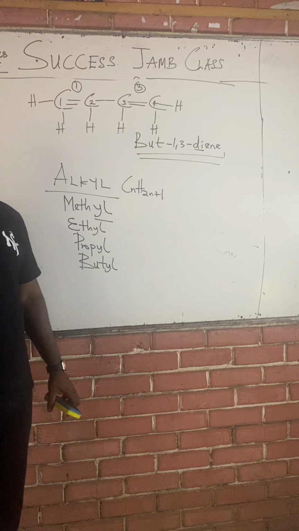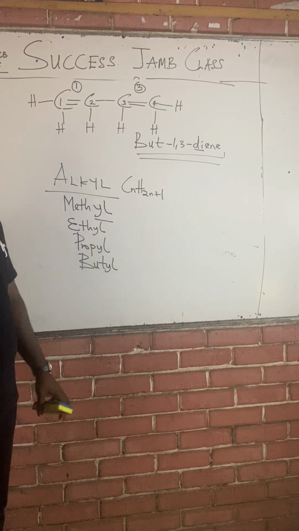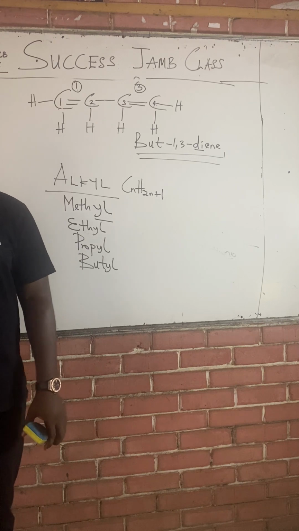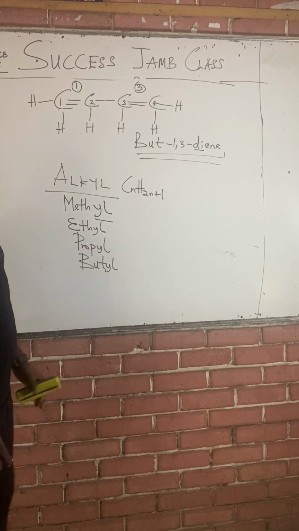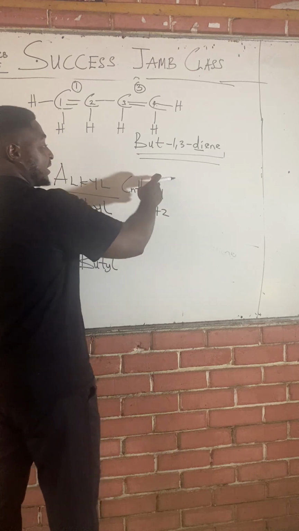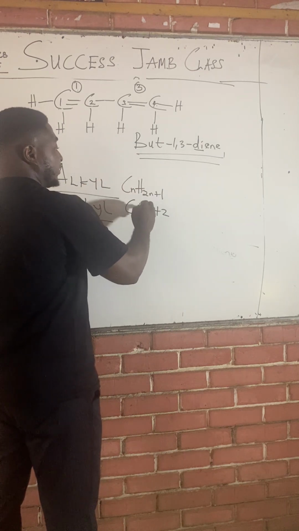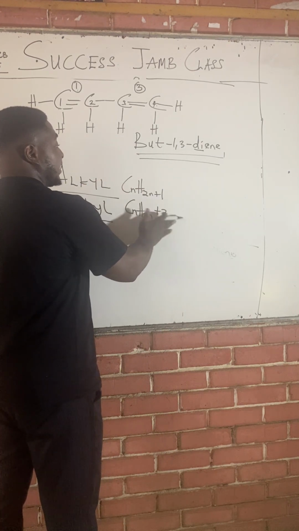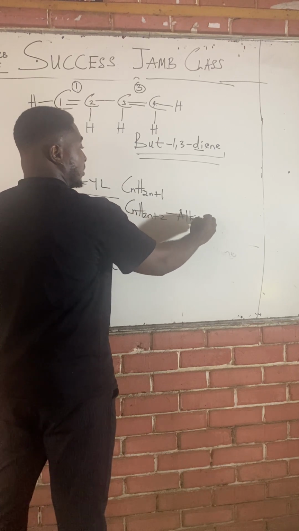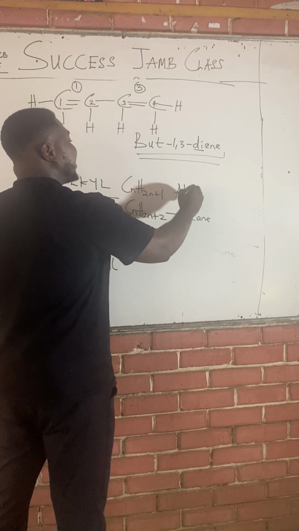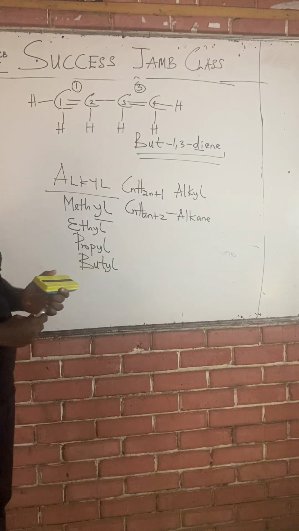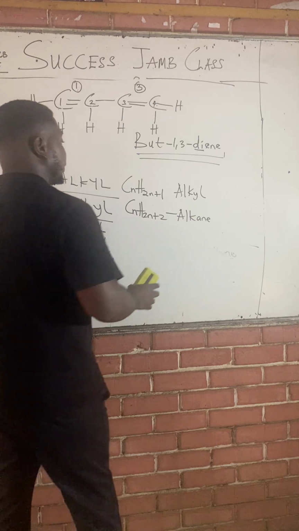Alkyl family, no, it's plus 1. Alkyl family is plus 1, not minus 1. Alkane is plus 2. So this one is already having 1 less than this. If it's alkane, it's CnH2n+2. So alkyl is just 1 hydrogen less. That's why it's plus 1 instead of plus 2. It's not minus 1, it's plus 1.